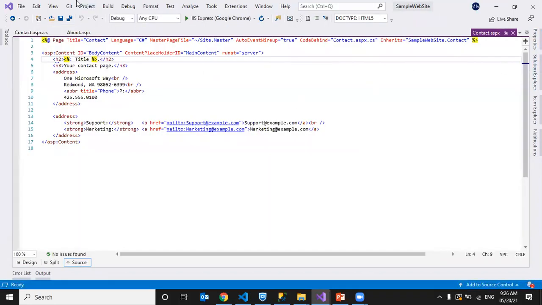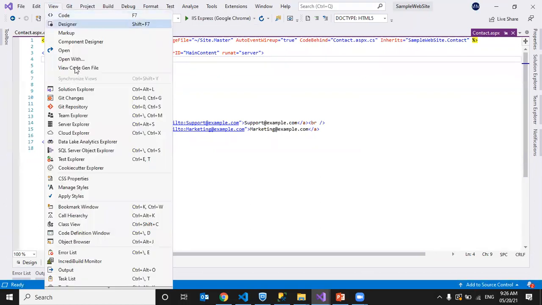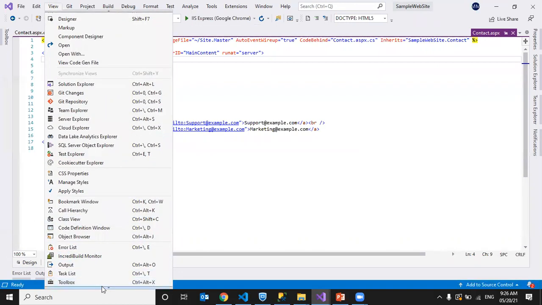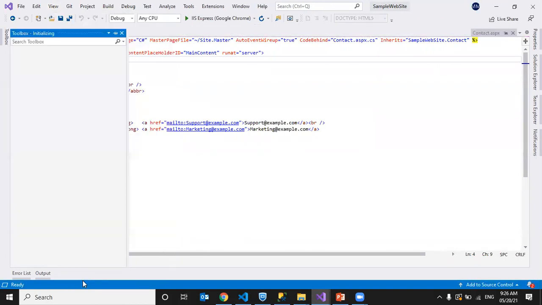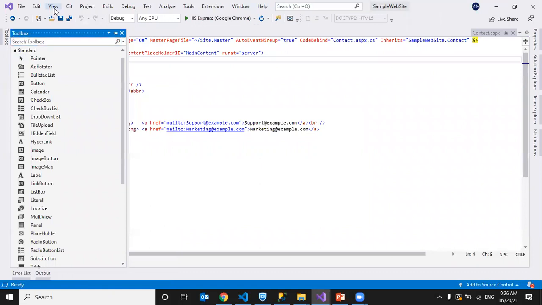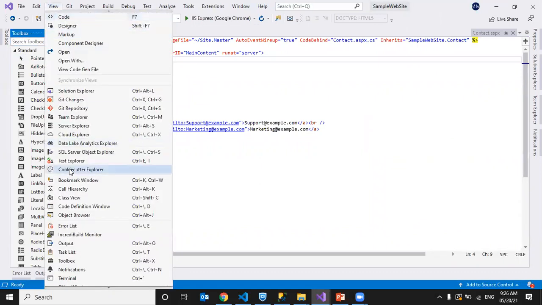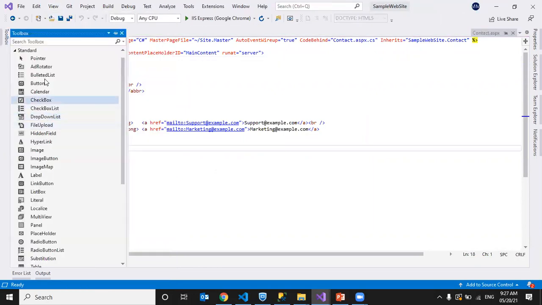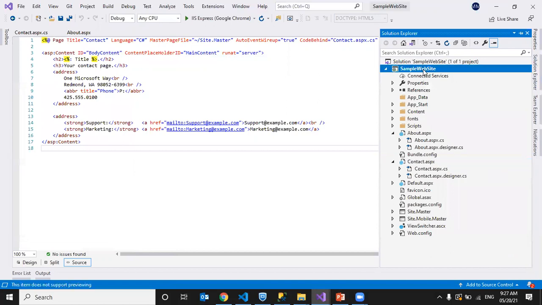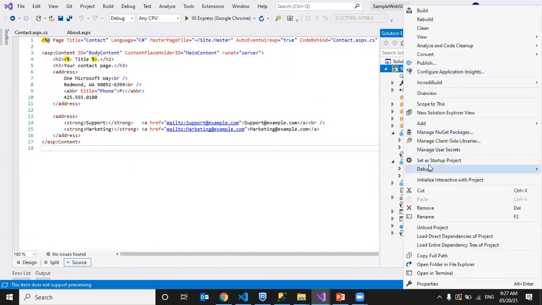Now, we talked about different controls, right? We have different controls. Where is that toolbox? Okay, we have a toolbox menu. From the view menu, we can open the toolbox to design different controls. So I'll add a sample page, or some registration page, any page.